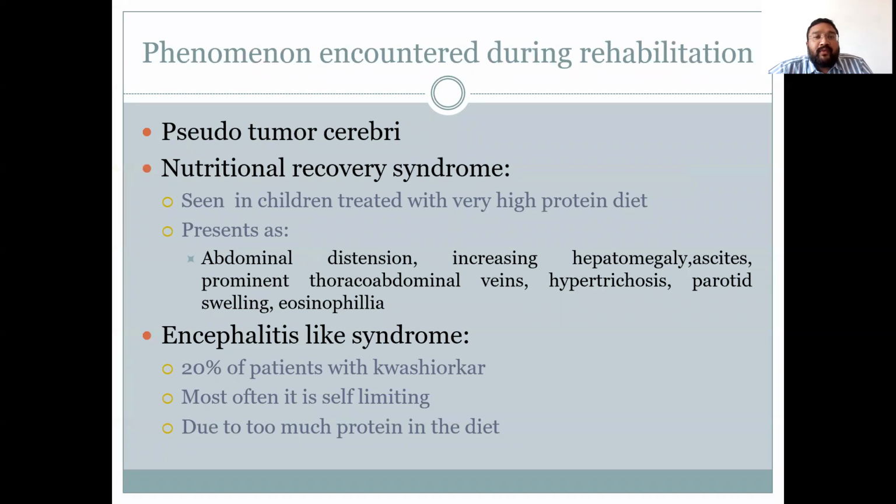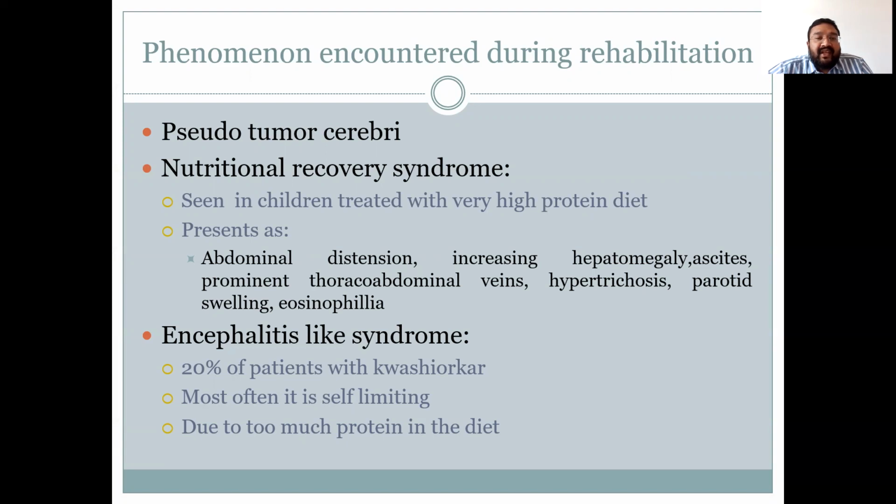After discharge, a few phenomena can be encountered during the rehabilitation phase. These are pseudotumor cerebri, nutrition recovery syndrome, and encephalitis-like syndrome. Pseudotumor cerebri presents with CNS manifestation, and it can occur in malnourished children following recovery. Nutrition recovery syndrome is commonly seen in children who are treated with a very high protein diet.